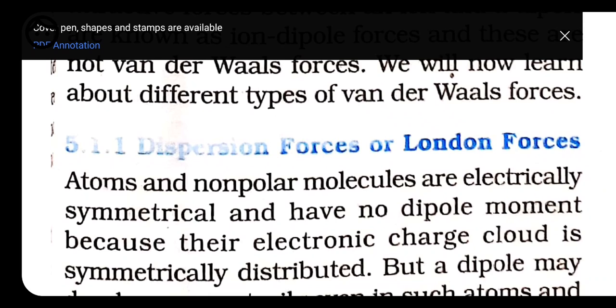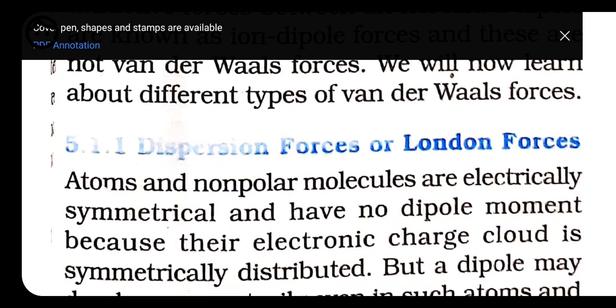Atoms and non-polar molecules are electrically symmetrical and have no dipole moment because their electronic charge cloud is symmetrically distributed, since there is no force of attraction. Whatever electron cloud is present, it is present in the bond, not over any one atom, because both atoms have the same electronegativity and the same strength. That's why the electron cloud is symmetrical and present at the center only.